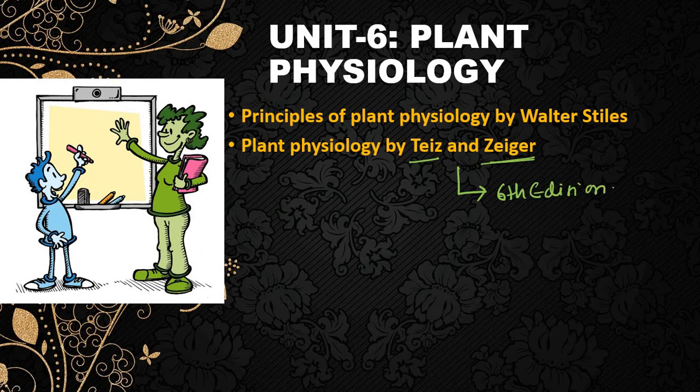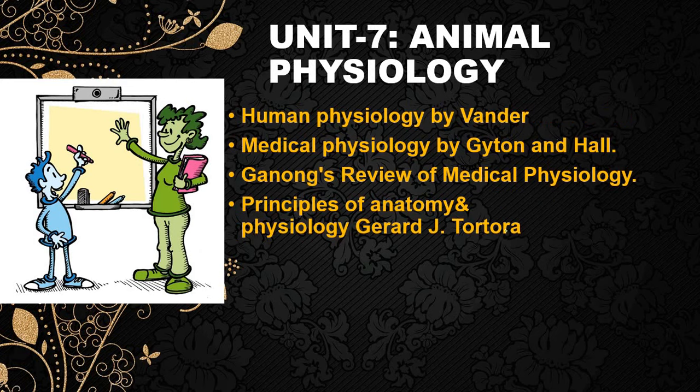Fine. Now the next unit is the 7th unit, that is animal physiology, and there are so many good books in this particular field. That is Human Physiology by Vander, this is one of the good books. Then Medical Physiology by Guyton, then Ganong's Review of Medical Physiology, then Principles of Anatomy and Physiology by Tortora. So these are some of the good books. Obviously you can go with any one. If you are not finding the complete information in a single book, then try to prepare yourself with a combination of 2 books. So these are all the best books for your animal physiology.